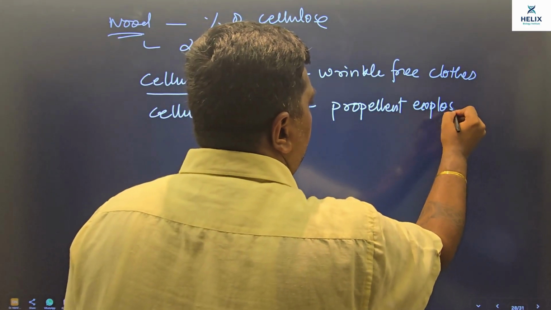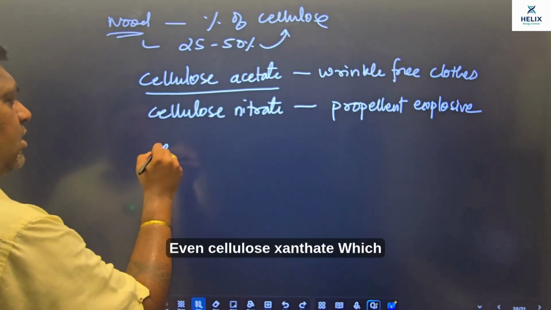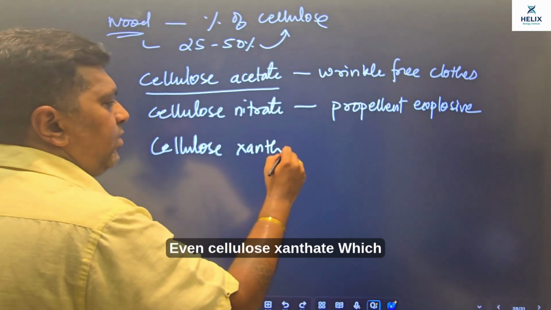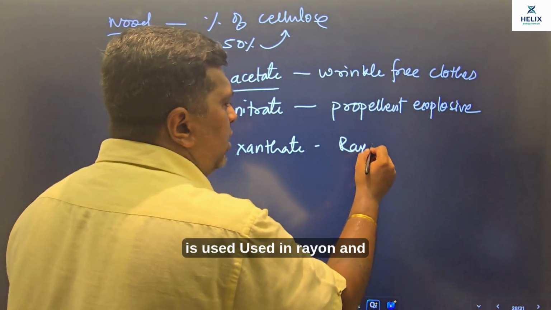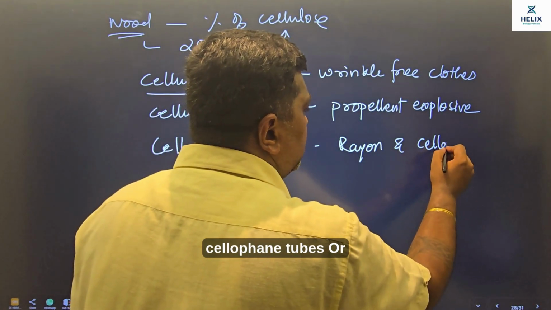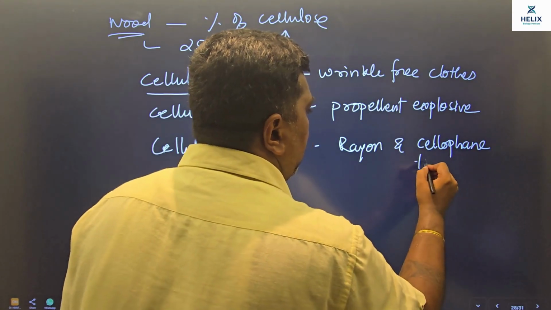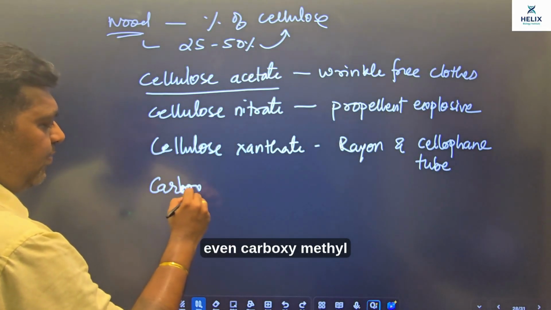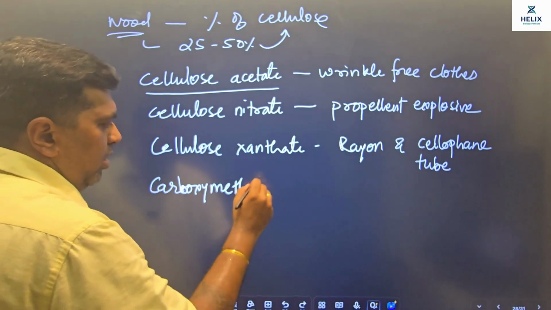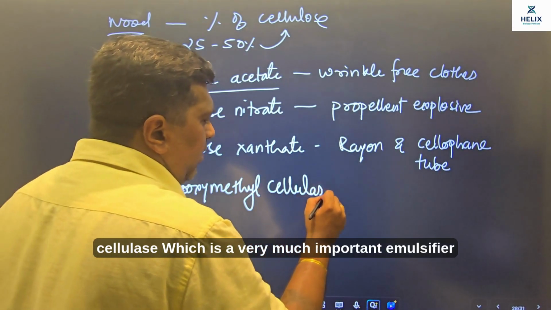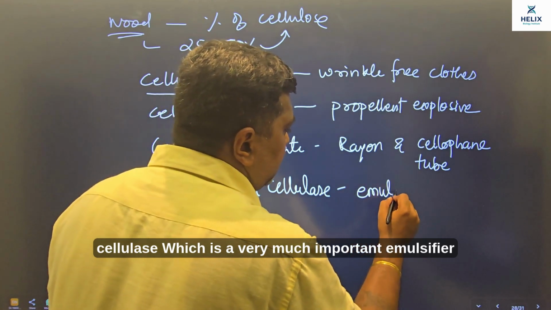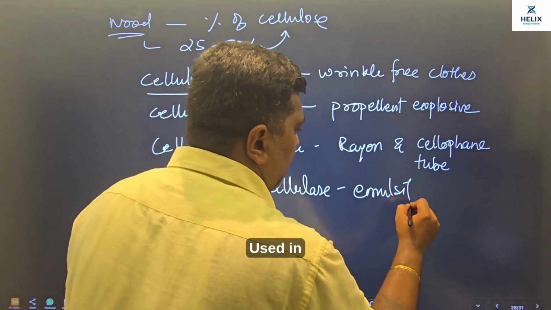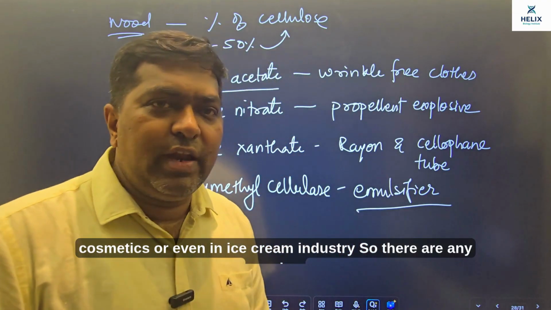Okay, even cellulose xanthate, which is used in rayon and cellophane tubes, or even carboxymethyl cellulose, which is a very important emulsifier, used in cosmetics or even in the ice cream industry.